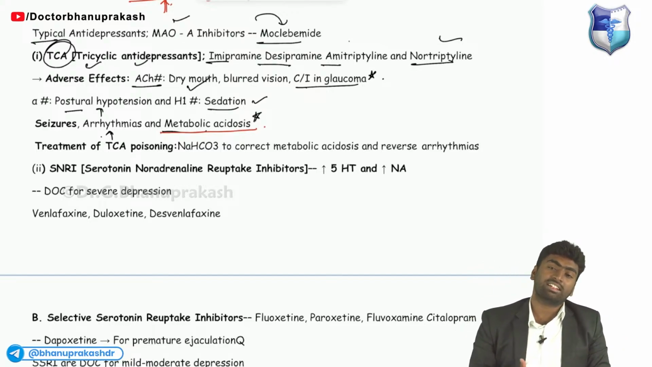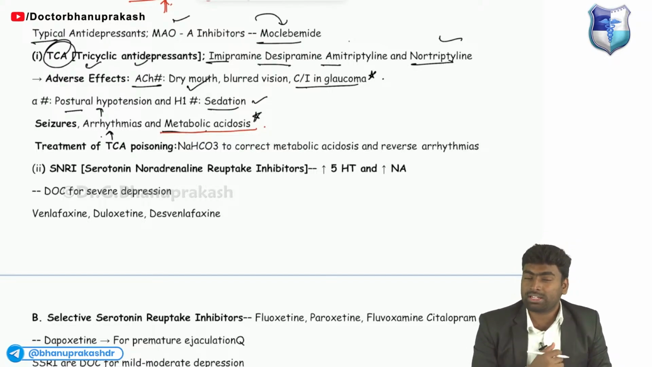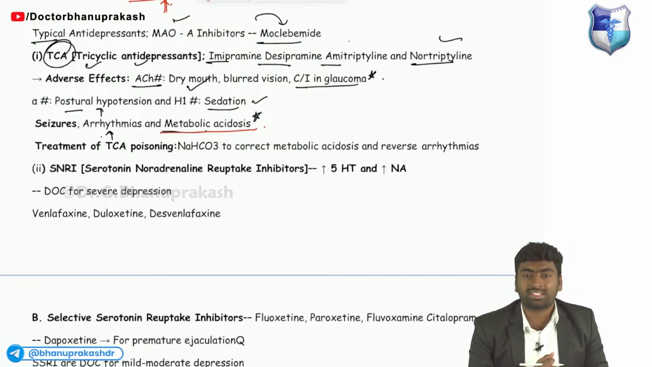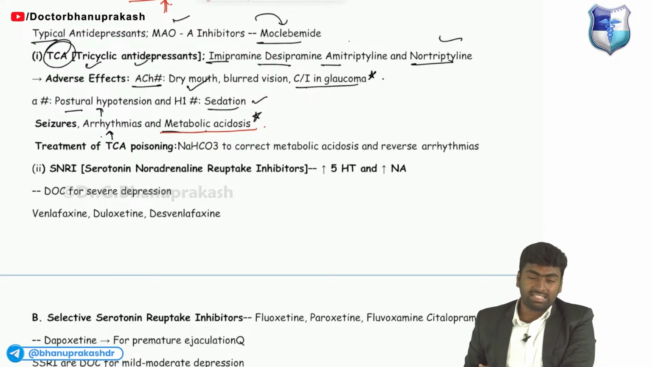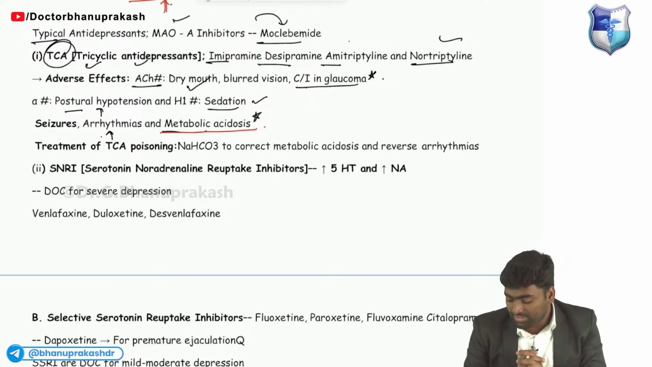There will be a history. There is a patient who is presenting with features of depression. As a psychiatrist, you started with a TCA drug, and now the patient is presenting with metabolic acidosis. What is the next line of management you will give?